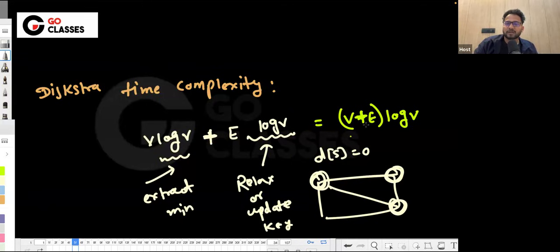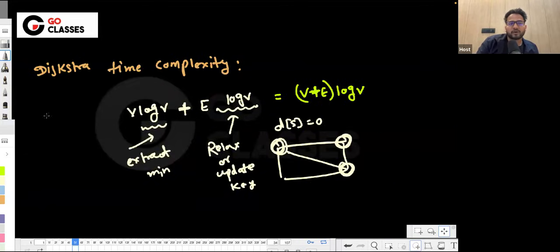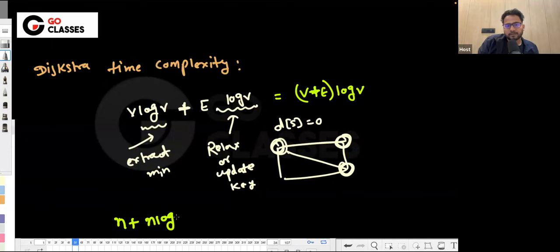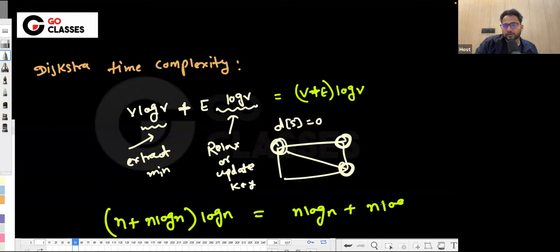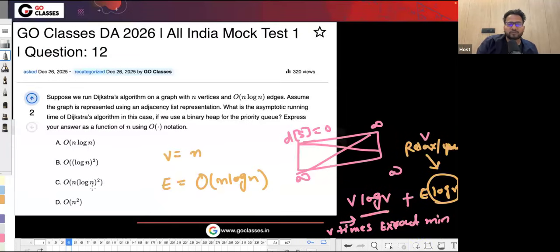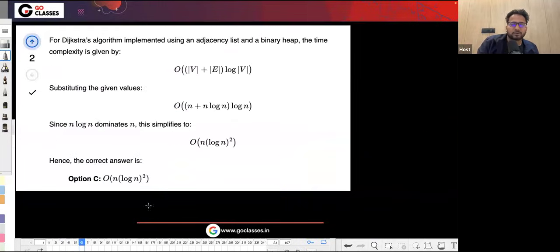Now in this question they are asking, suppose e is order of n log n. v is anyway n, so it is n plus n log n, times log n. Which will be n log n plus n log n square. Asymptotically you can ignore the first term because it is lesser than the second. So finally it is n log n square. Let's see which is the correct answer. I think in this case C is correct.